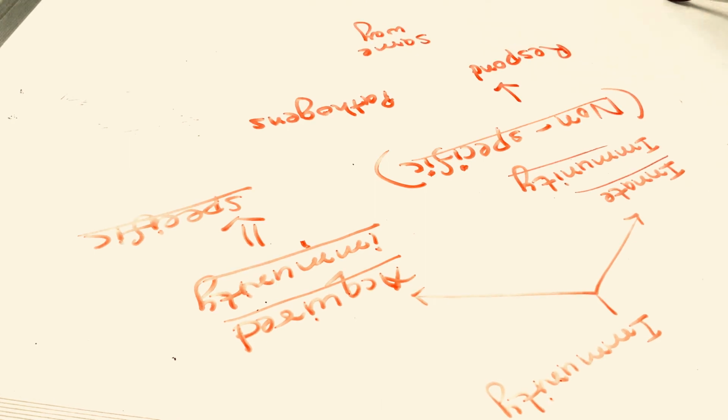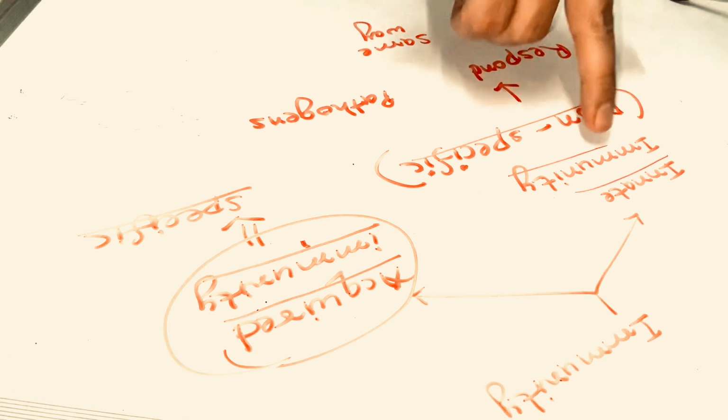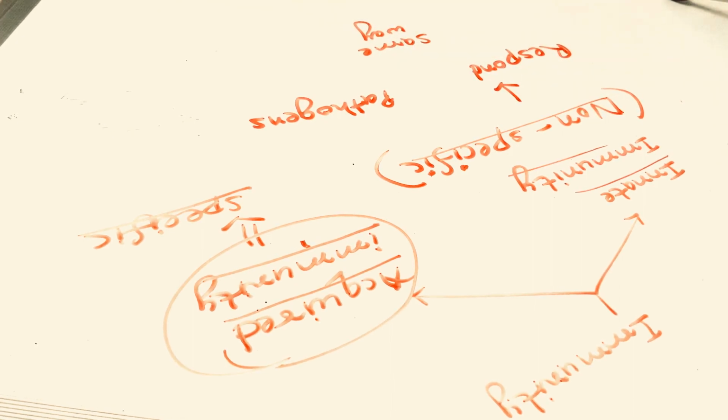That's why it comes under acquired immunity. It has various examples, like we give a vaccine to an organism. That vaccine works only for a particular strain of bacteria or a particular strain of pathogen. It doesn't work for all in the same way. That's why acquired immunity is known as specific and innate immunity is known as non-specific, because innate immunity responds against pathogens in the same way. So this was about innate and acquired immunity.